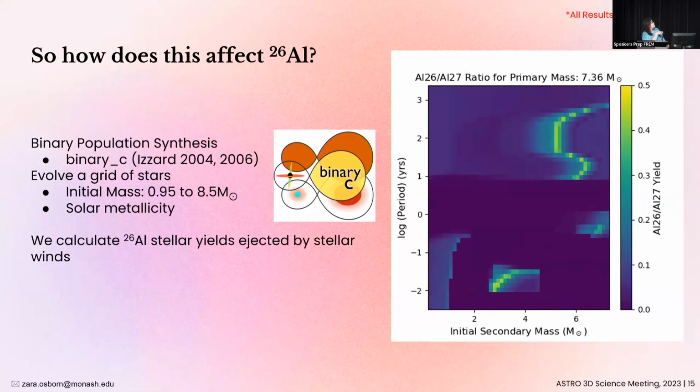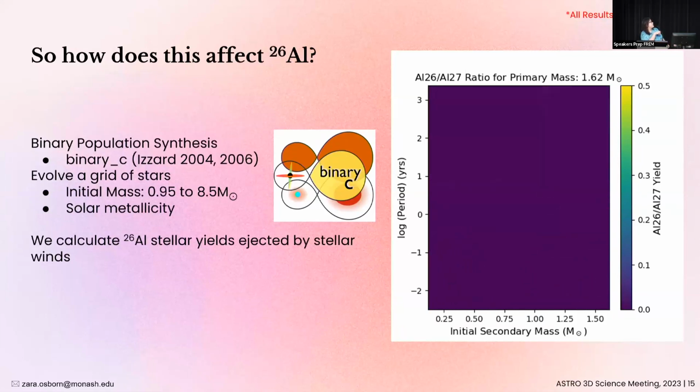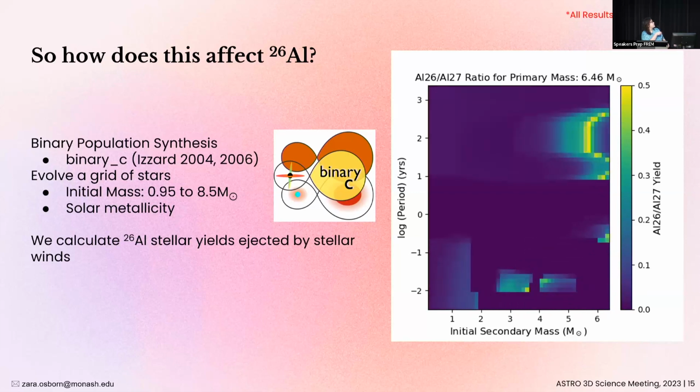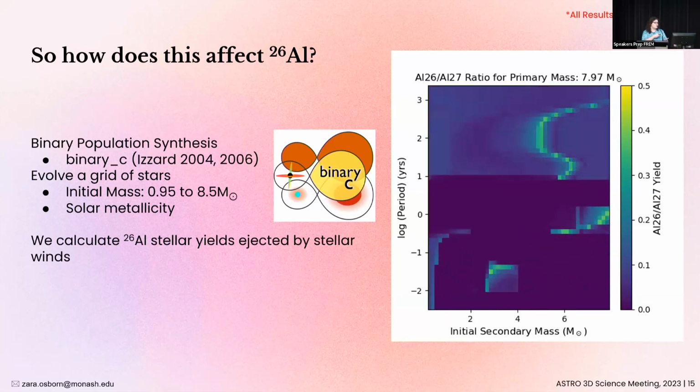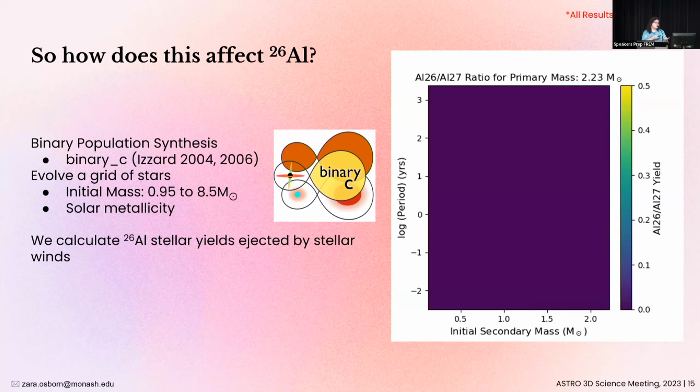I have a little animation here on the right that just shows us the aluminium-26 yields for the binary stars in our grid, and we can see that at a glance, there are some regions showing up in bright yellow, telling us that there are some binary systems that are producing a very large amount of aluminium-26.